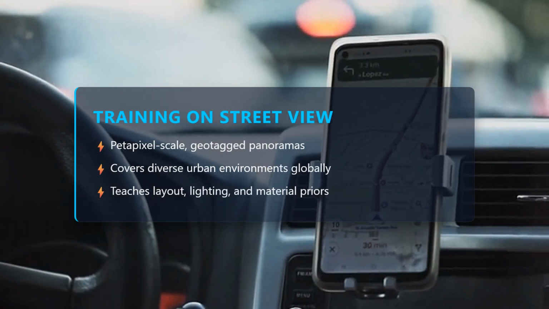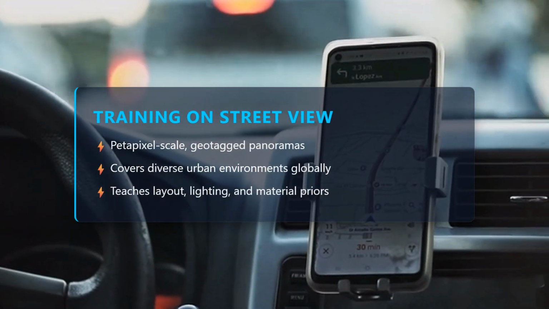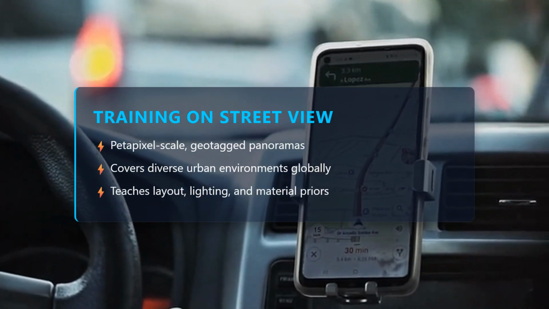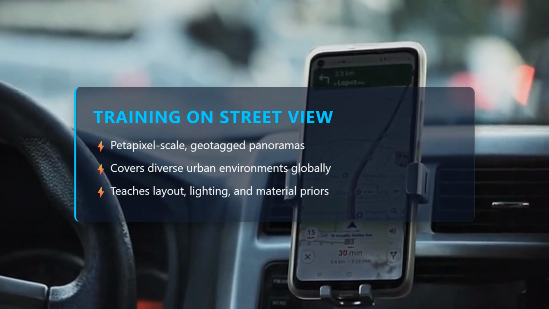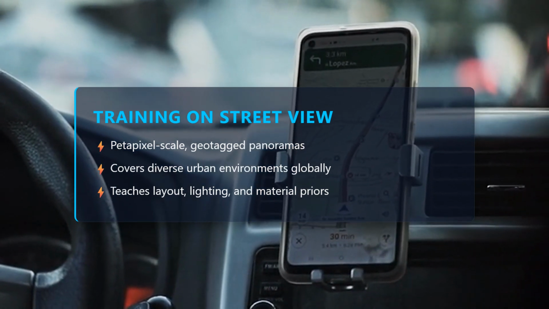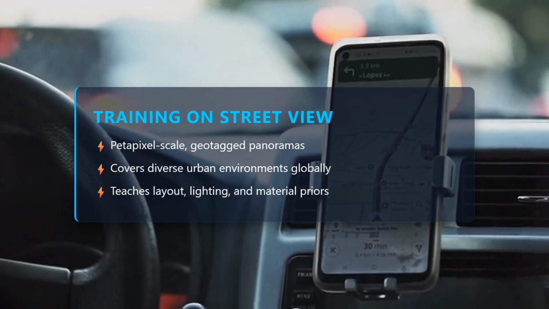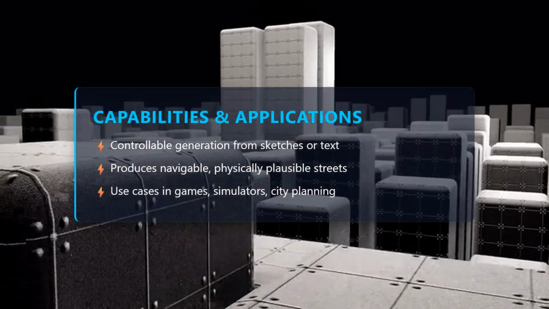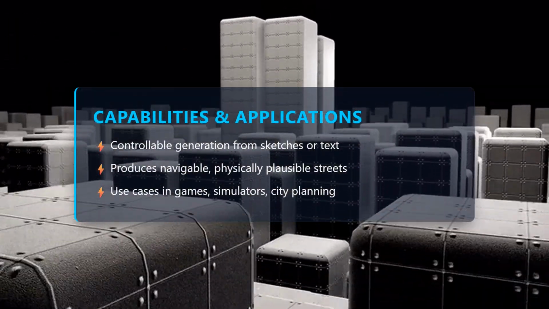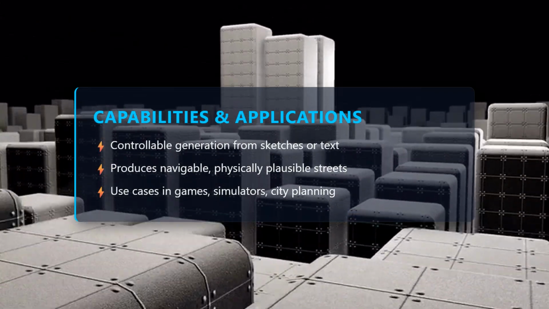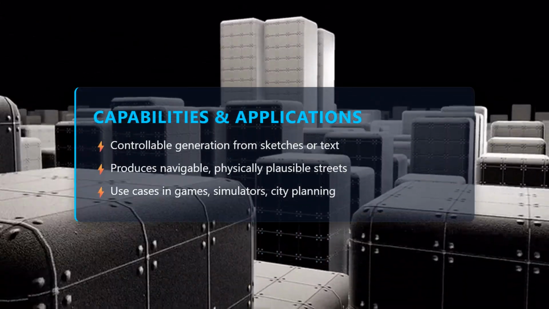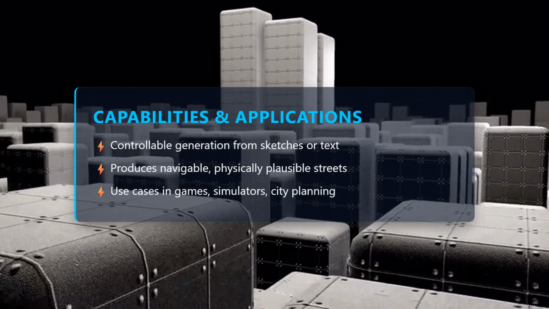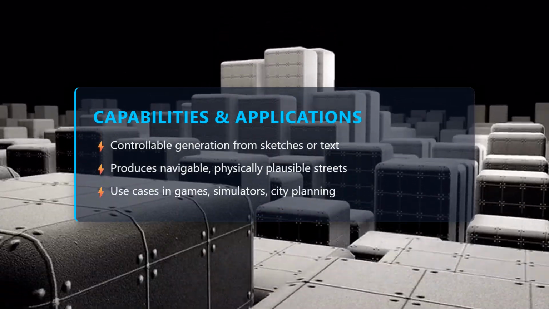Genie's knowledge comes from ingesting petapixels of Google Street View, millions of panoramic, geotagged images covering cities worldwide. This massive, diverse dataset teaches the model everything from typical street layouts to how sunlight shifts across facades, much like a driver learns road patterns after millions of miles. The result is a controllable, interactive world generator. You can prompt Genie with a sketch, a text description, or an existing view, and it will synthesize a new, navigable street that respects geometry, lighting, and even plausible traffic patterns, opening doors for gaming, simulation, and urban planning.